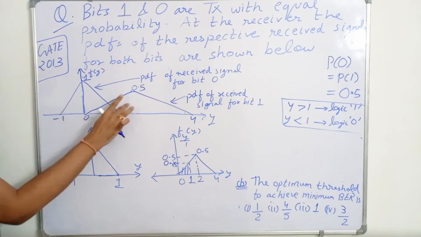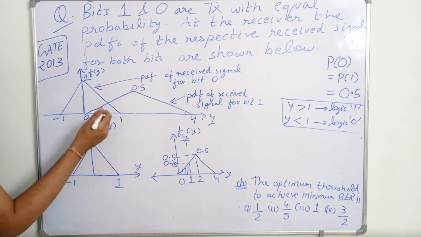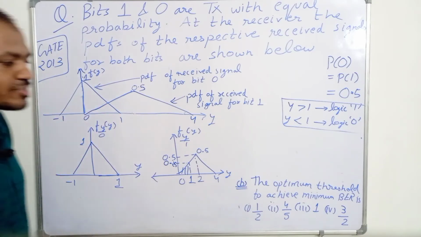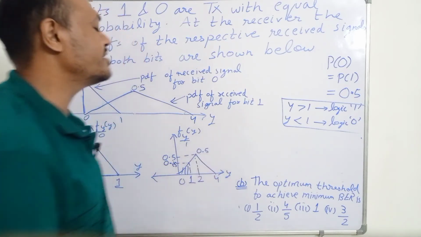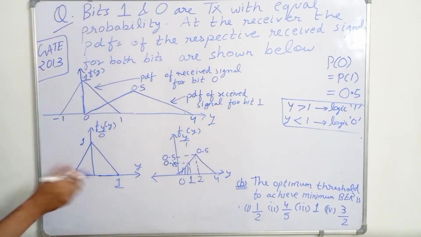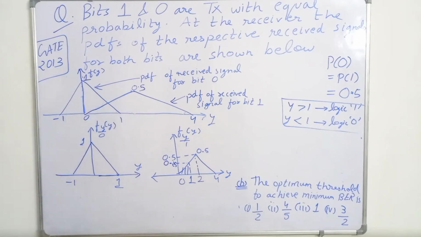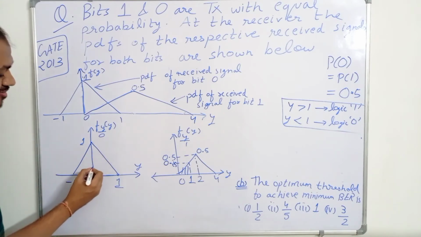So these two curves are intersecting between 0 and 1. See, the common area is between 0 and 1. So the threshold will lie between 0 and 1, because the common area for both these curves is between 0 and 1.